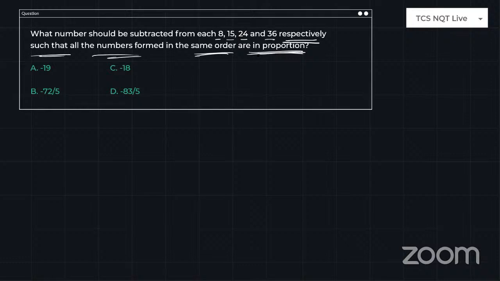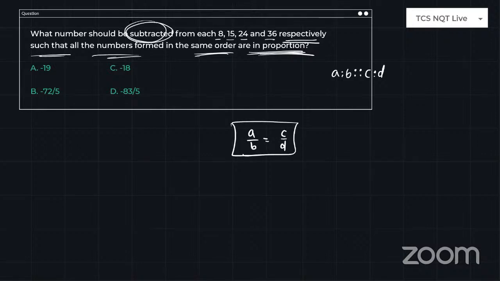For example, what is the ratio and proportions concept? What is meant by proportion? A is to B same as C is to D, which is nothing but A by B is equal to C by D, right? So you need to subtract a number. I don't know which number it is, but I am assuming it as X.